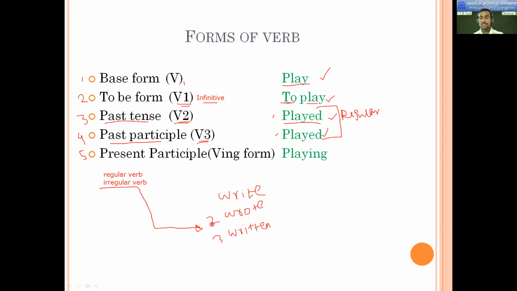Irregular verbs. The second form and third form are different. What will they be called? Irregular verbs. And the verbs whose second and third form are the same, what verbs are they? Regular verbs. Like this also, you people can get classification.